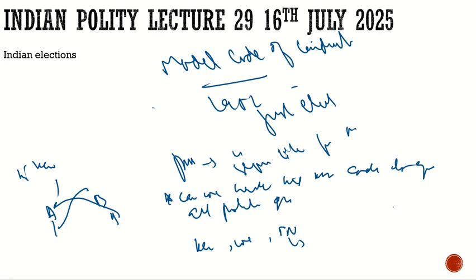They cannot make new policies and programs when election dates are announced. At that time they cannot come up with new policies and programs. They cannot use money from the public fund for advertisements. And also a limit was put on how much a candidate can spend in the election campaign.